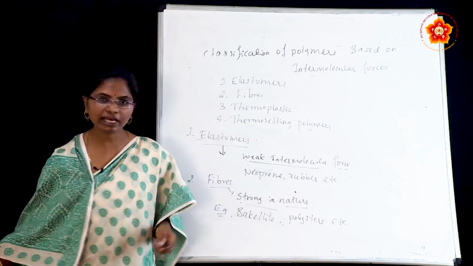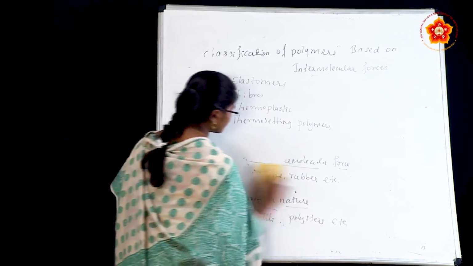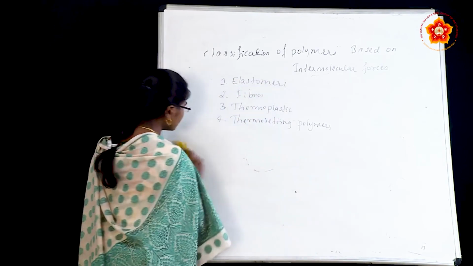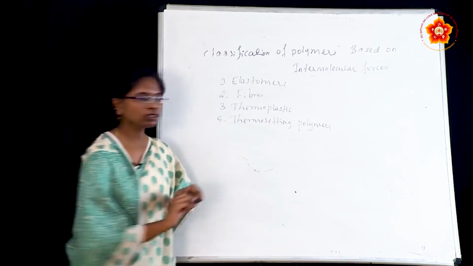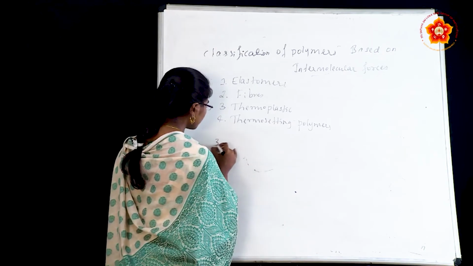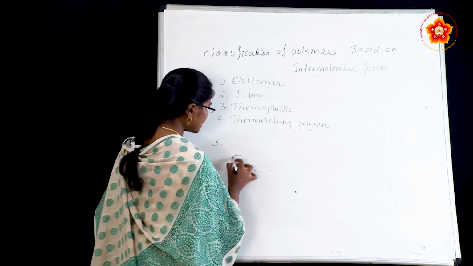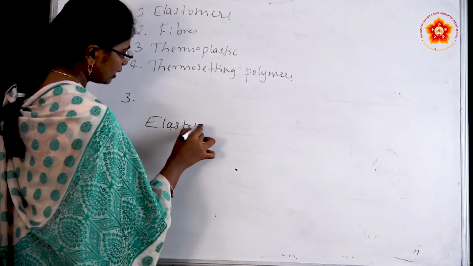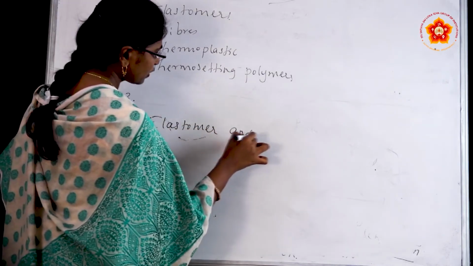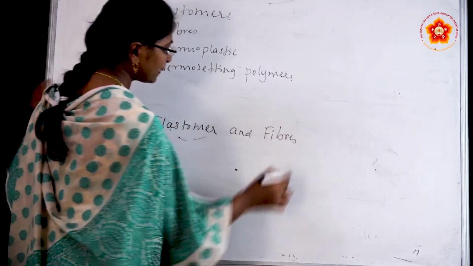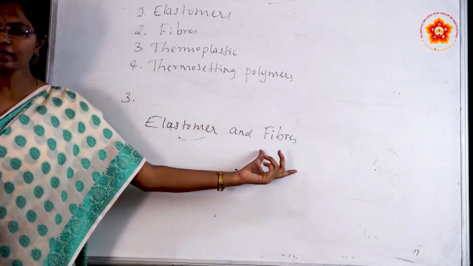And the next one is thermoplastic polymers. In thermoplastic polymers, the force lies in between elastomers and fibers, not completely weak, not completely strong.